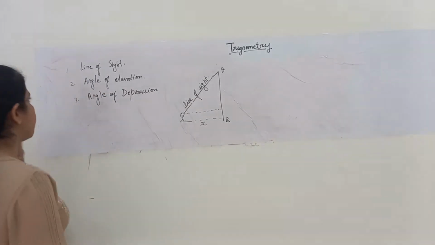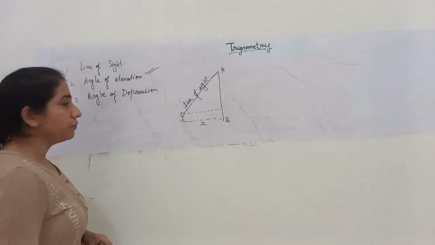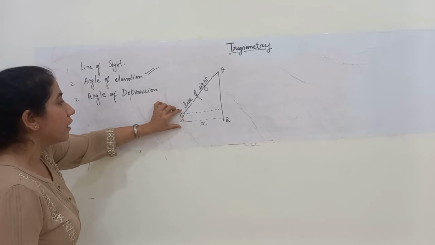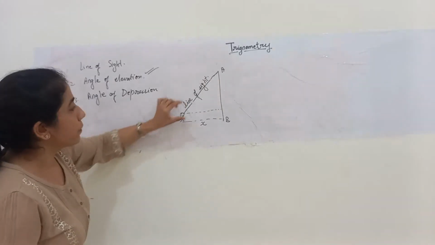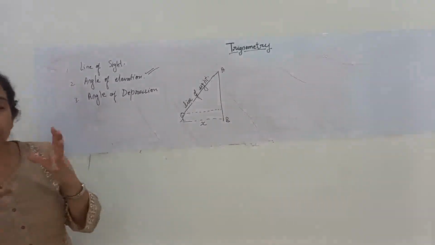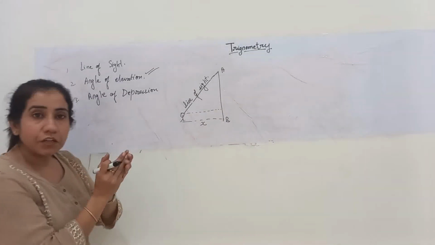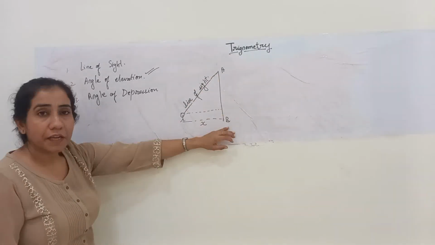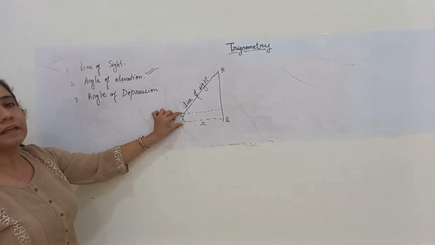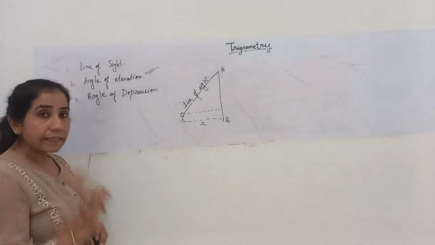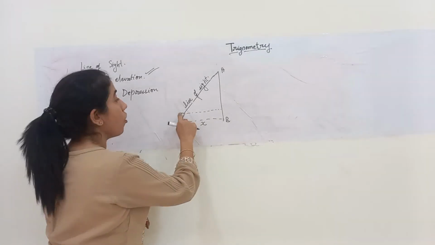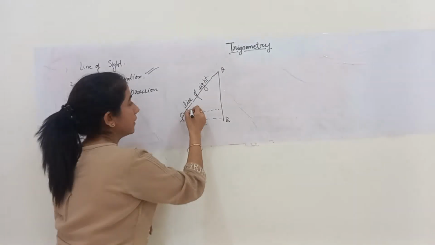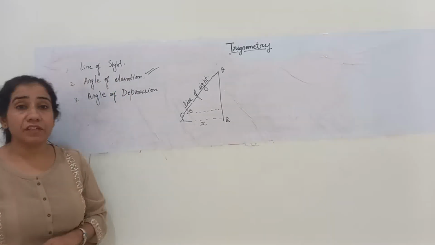Now the next concept is angle of elevation. Angle of elevation is the case when the person is standing at a lower level with respect to an object which we are taking into consideration. Like in my example, a tower AB and the person standing at the ground level. The angle made by the horizontal line with respect to its eyes and the line of sight is said to be the angle of elevation.